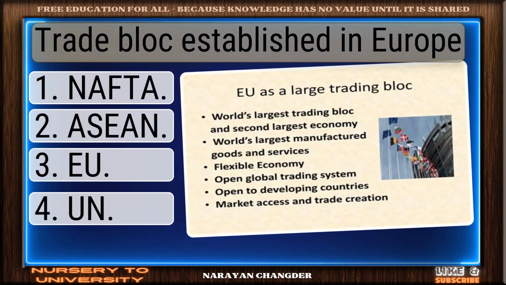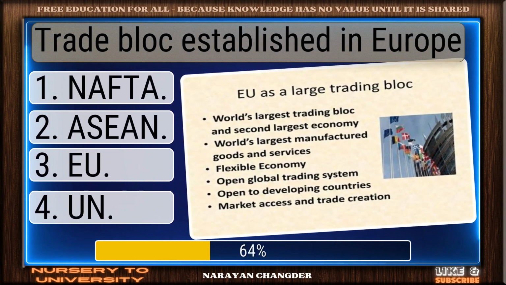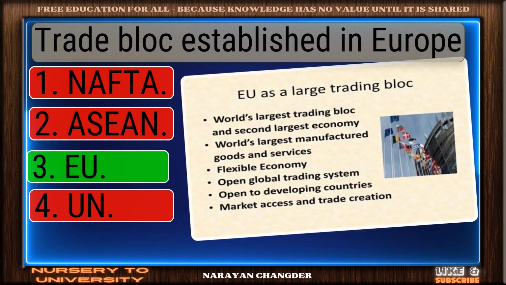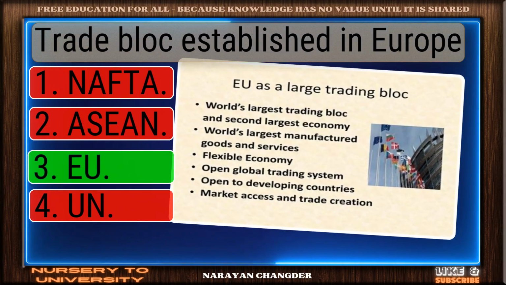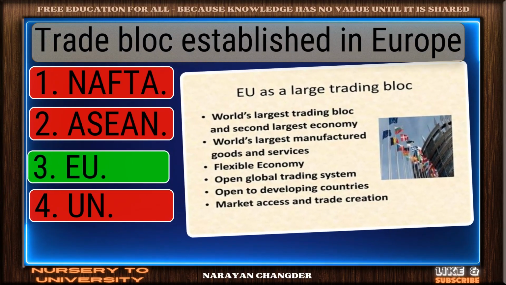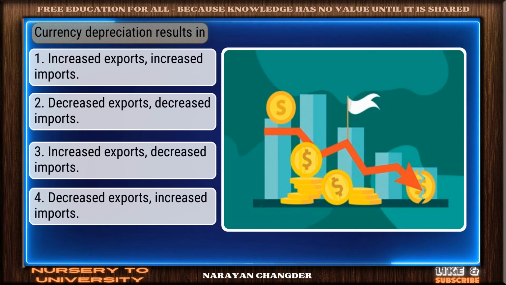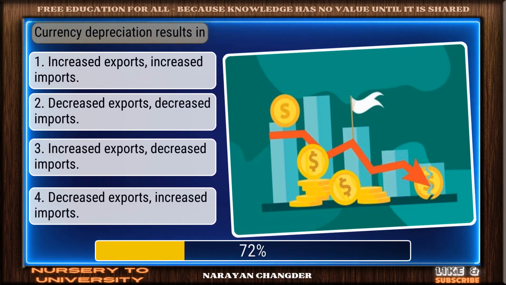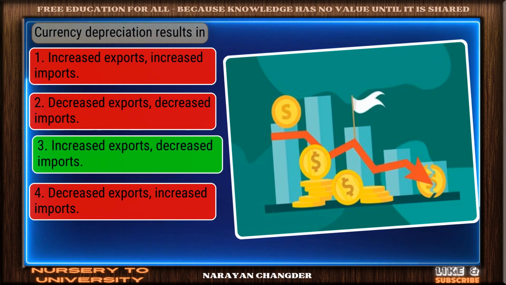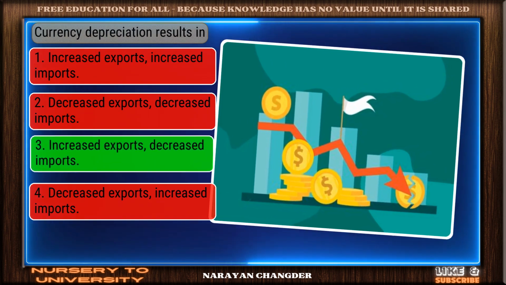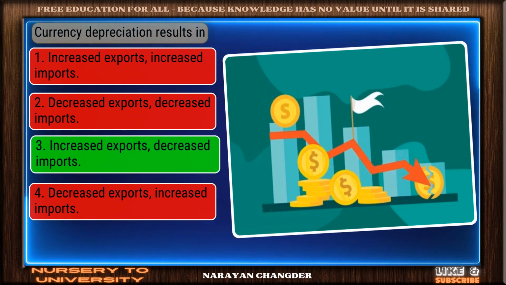Trade bloc established in Europe. Clear logic. Your choice, EU, is sound and 100% true. Currency depreciation results in. Nicely done. Increased exports, decreased imports is a solid answer.